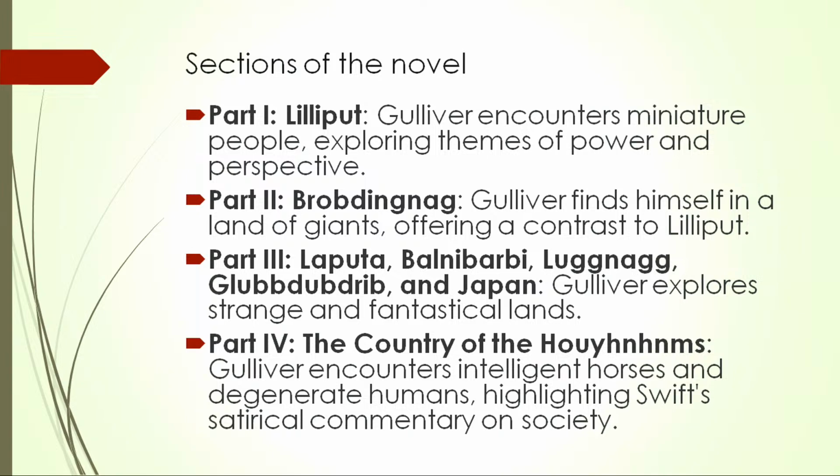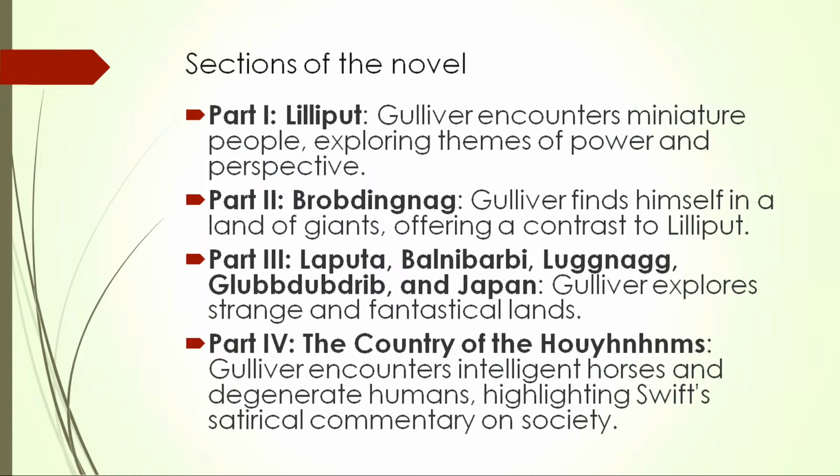So the first one is Lilliput, in which people are really small, the size of toys, not exactly ants, let's say the size of rats. They're that small. They're the size of a thumb, as Gulliver explains.